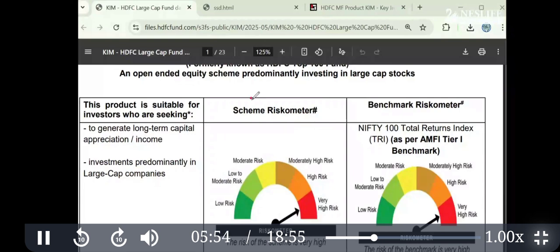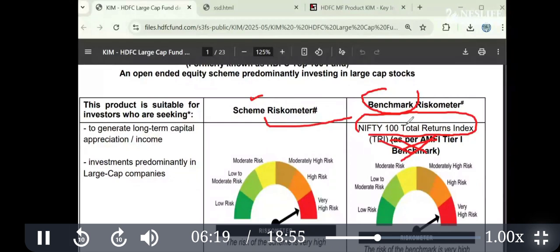Now to compare the return with some benchmark, Nifty 100 total return index is the benchmark. Forget all these things because you don't have to go into that detail. There is an index created by the National Stock Exchange of the top 100 companies, and for this scheme, this will be the benchmark.